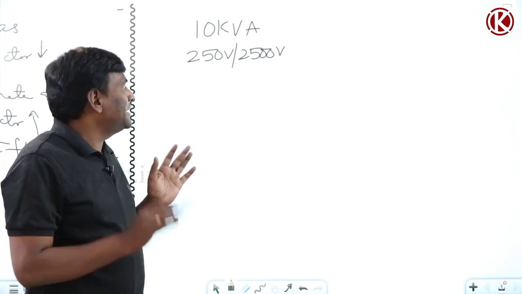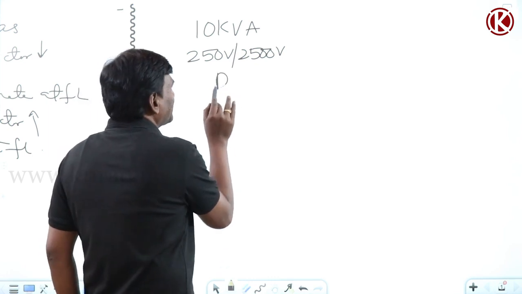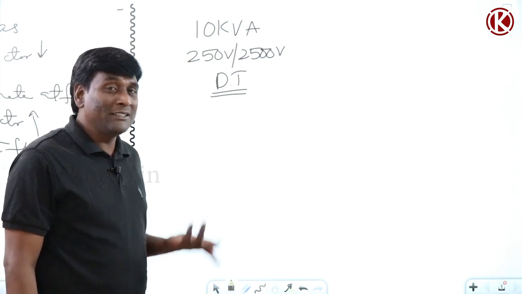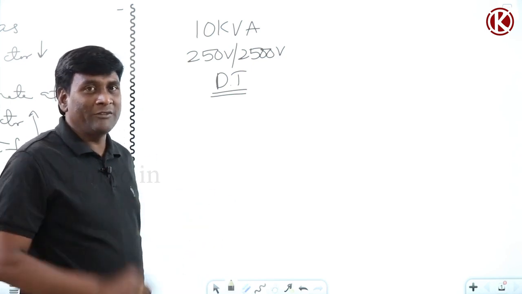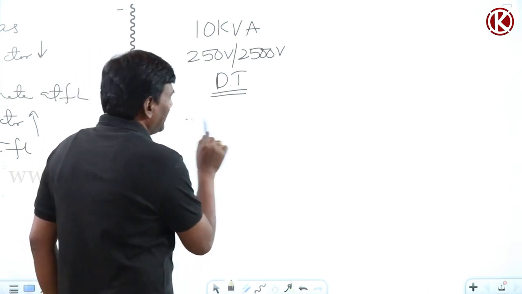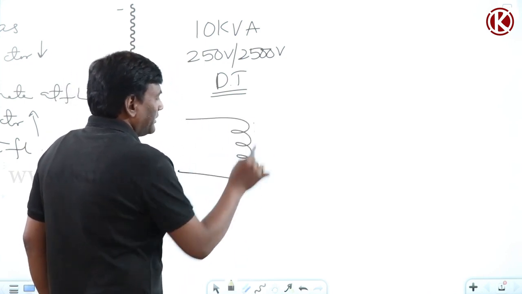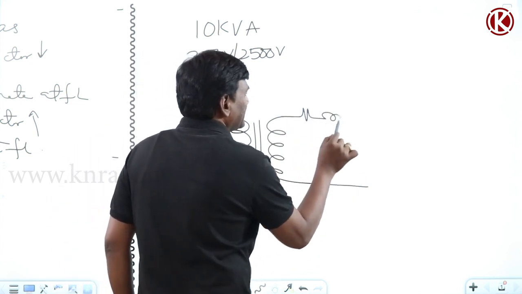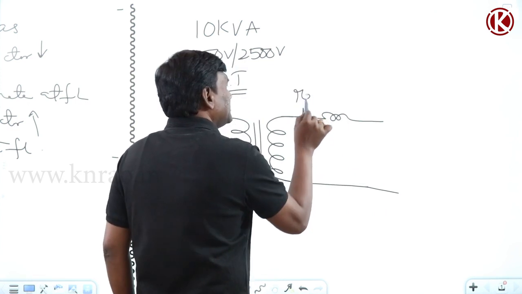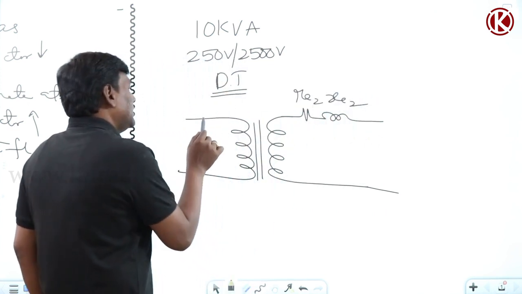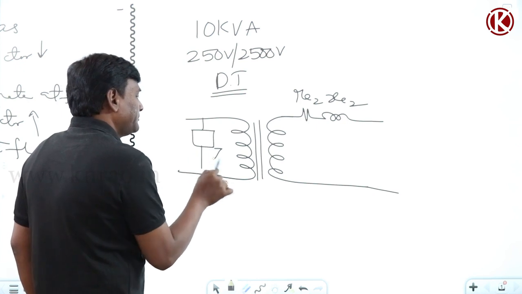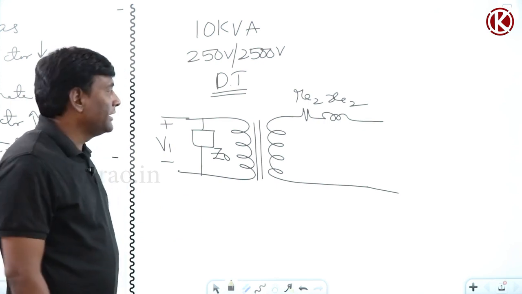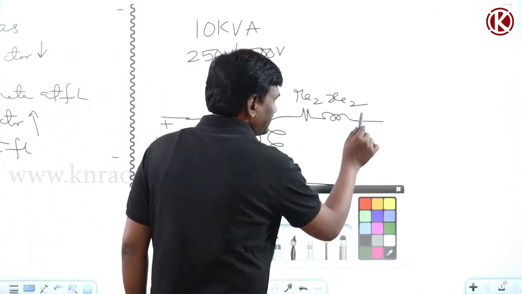Basically, if I think of this as a distribution transformer, the moment it's a distribution transformer, tap changer will not be there. If you think of drawing an approximate equivalent circuit, this is going to be RE2, this is going to be XE2, and this is going to be Z0, the shunt branch. This is going to be V1, and this is going to be I2.